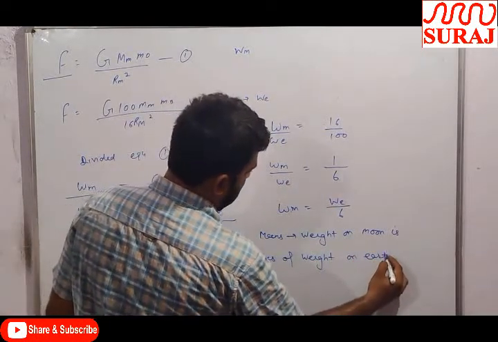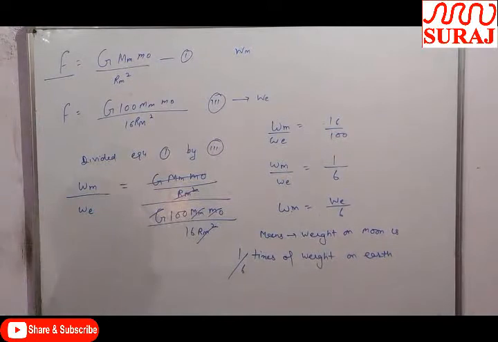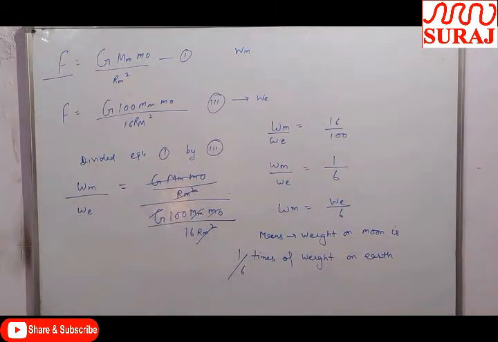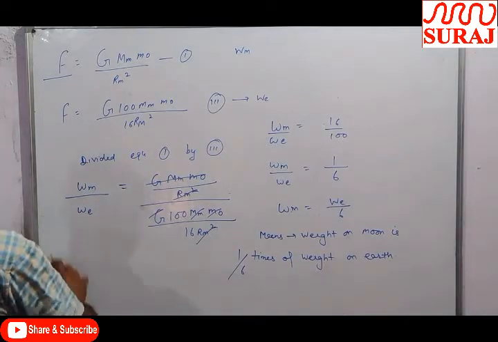The weight on the moon is nearly equal to 1 by 6 times the weight on the earth. This is the comparison between the weight of a body on the earth and the weight of the body on the moon.